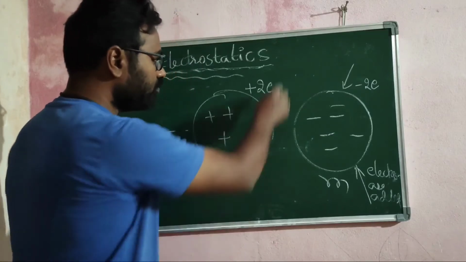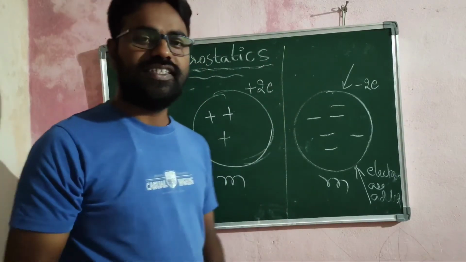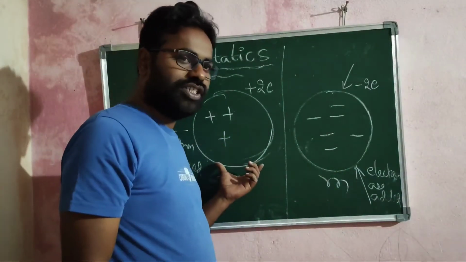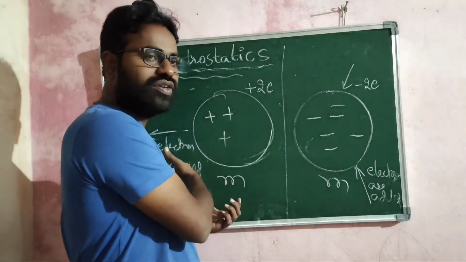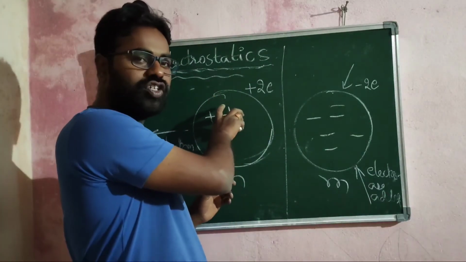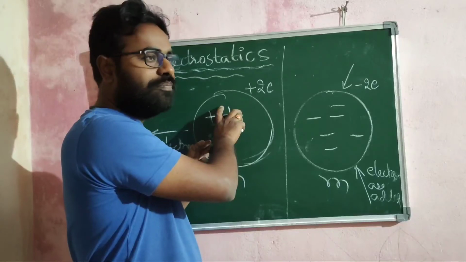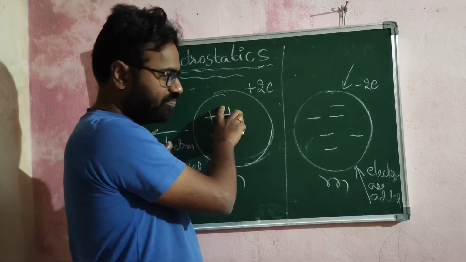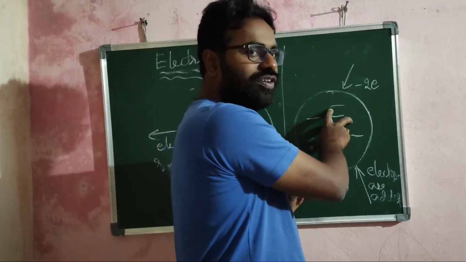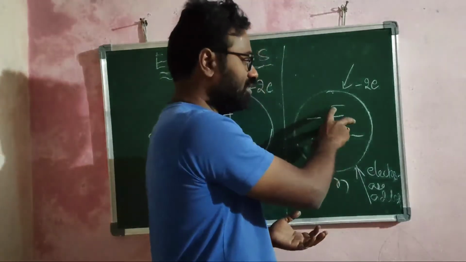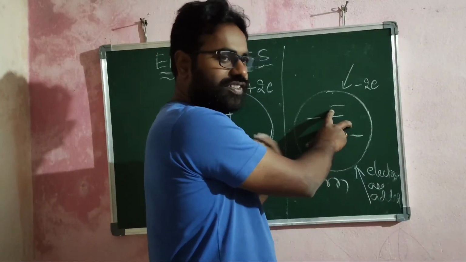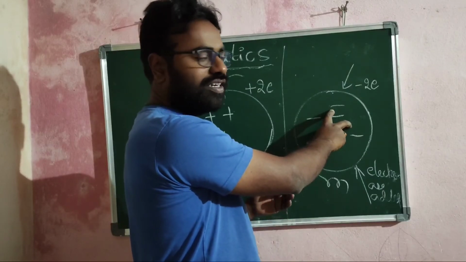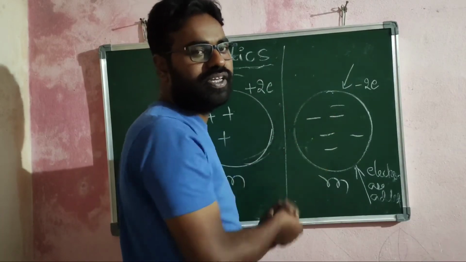So definitely there is a change in their masses after charging. If you are charging positively, you are removing the electrons. Therefore, the mass of this sphere will be reduced by the mass of the number of electrons which are removed from the sphere. In a similar manner, when you are negatively charging the sphere, the mass of the sphere will increase by the mass of the number of electrons added to this sphere.